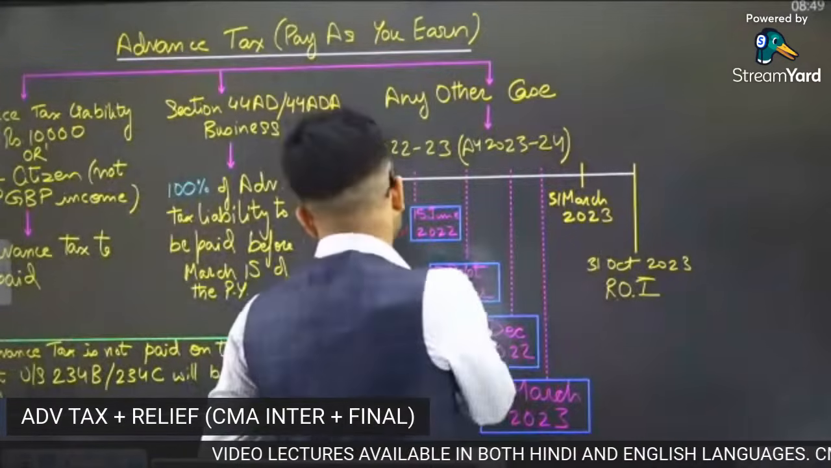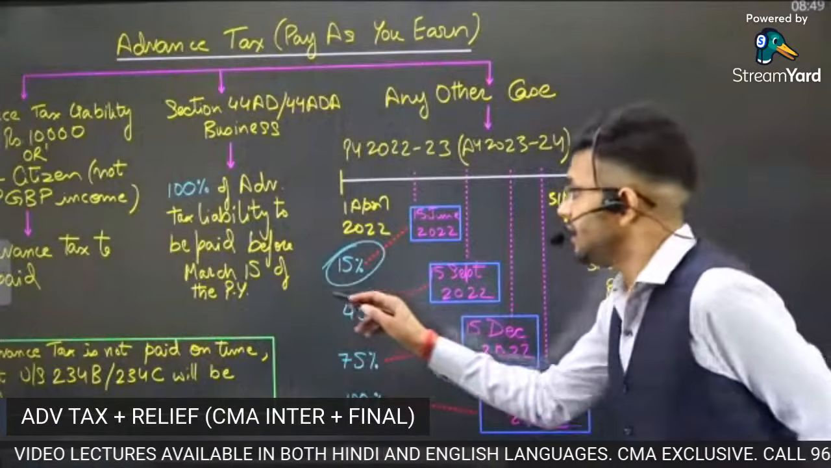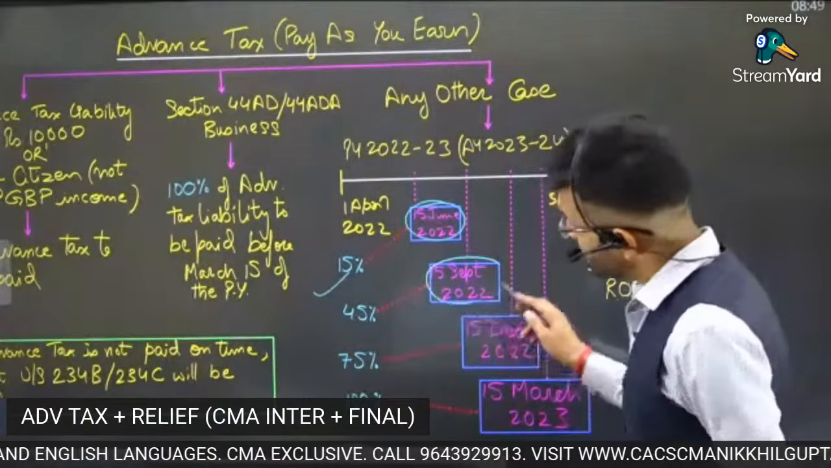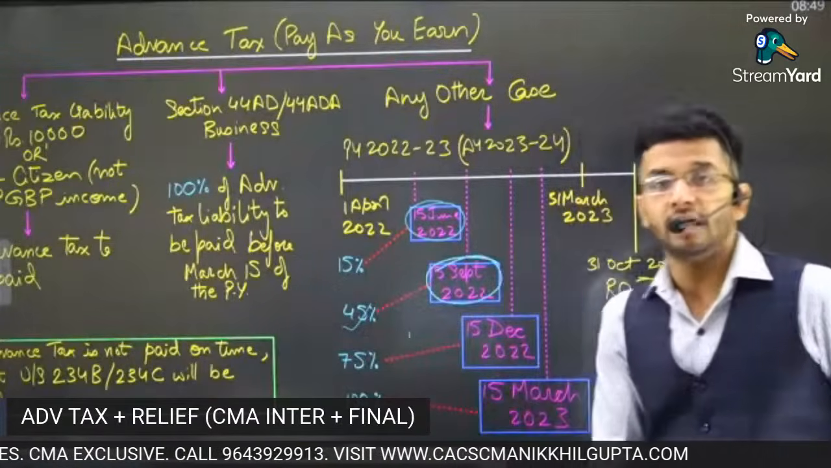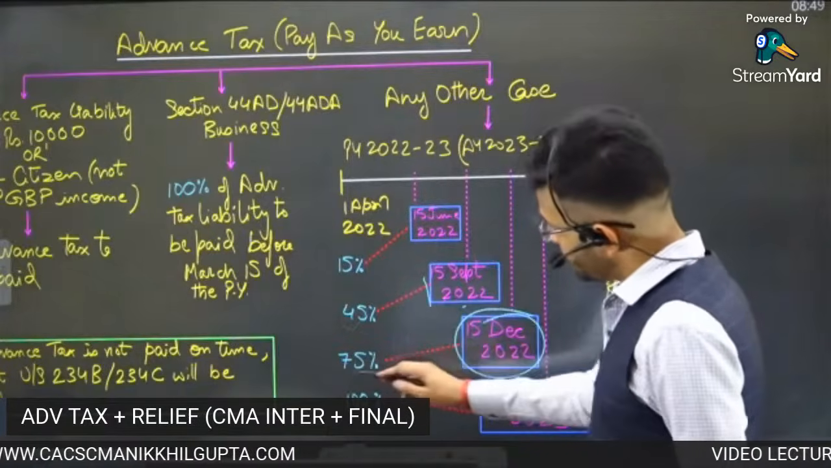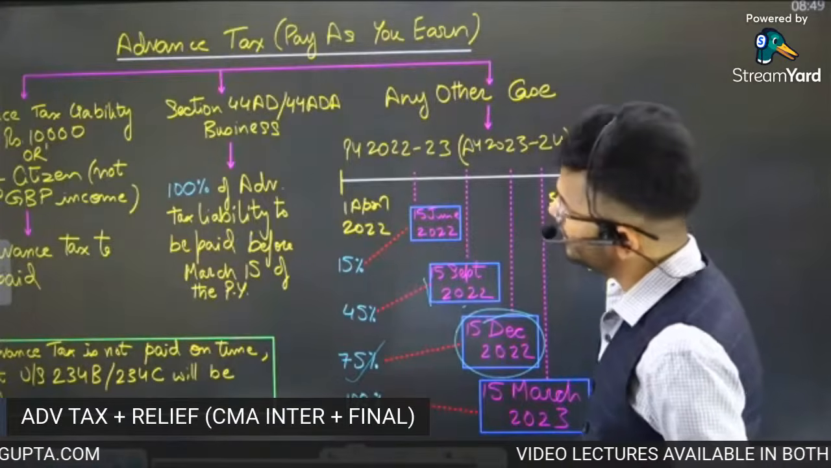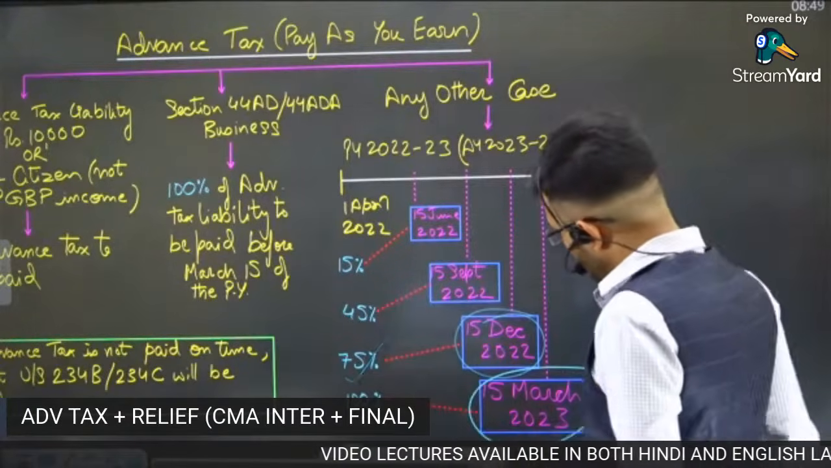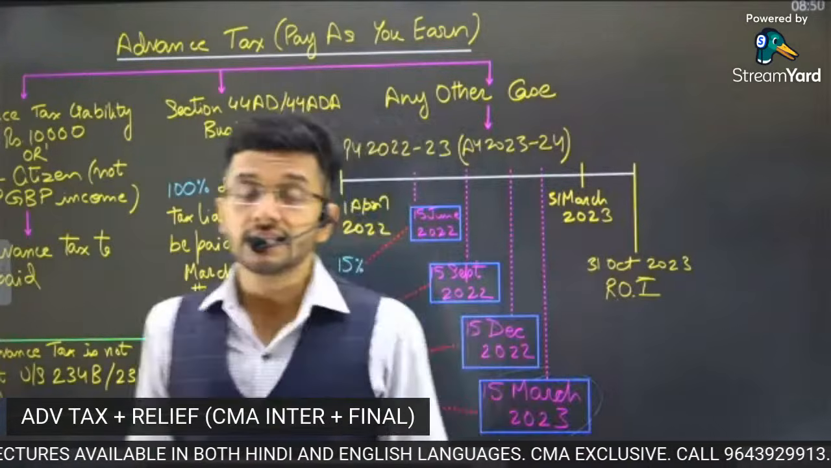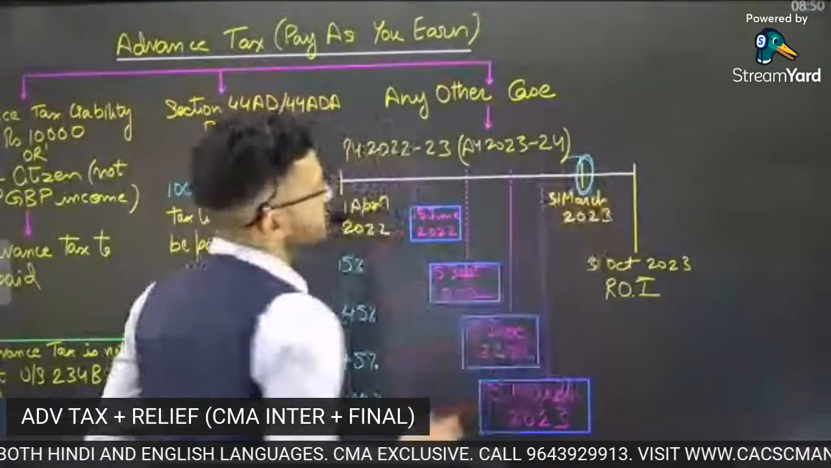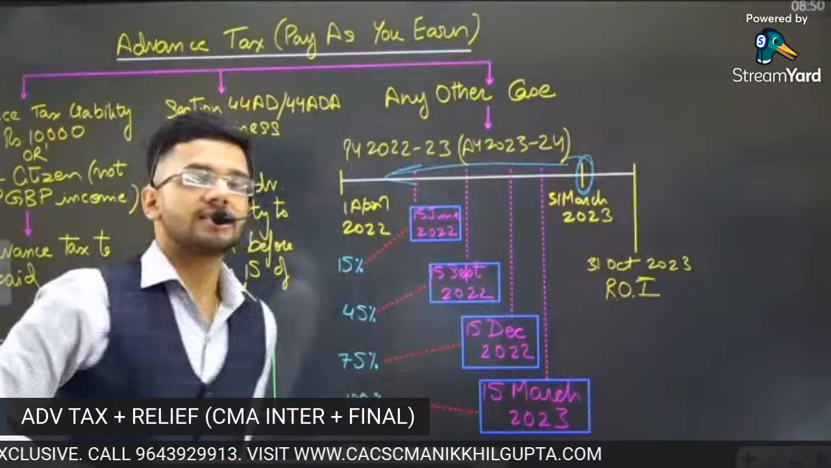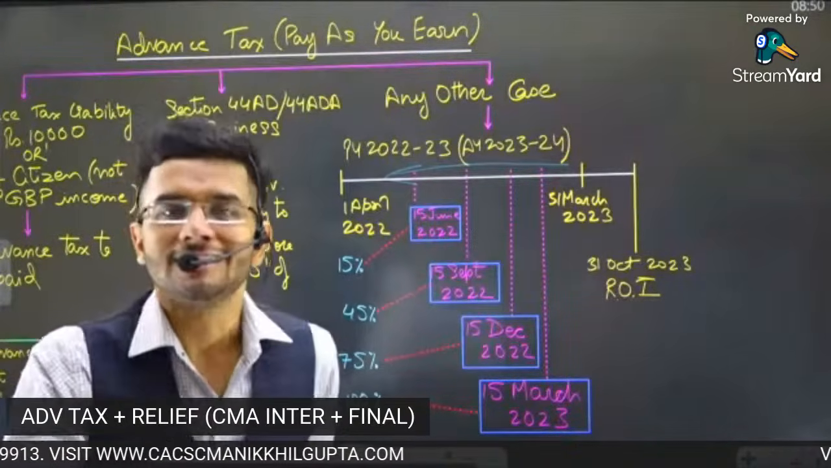So on an estimate basis, the Government of India is asking you to pay taxes. 15% of the total tax should be paid by 15 June 2022. Then 15 September 2022, 45% of the total tax should be paid up till 15 September 2022. Then 15 December 2022, 75% of the total tax should be paid up till 15 December 2022. And up till 15th March 2023, 100% of the total taxes should be paid by an assessee. So, in effect, before the year closes, advance tax is required to be paid up to the extent of 100%. This is known as advance tax.